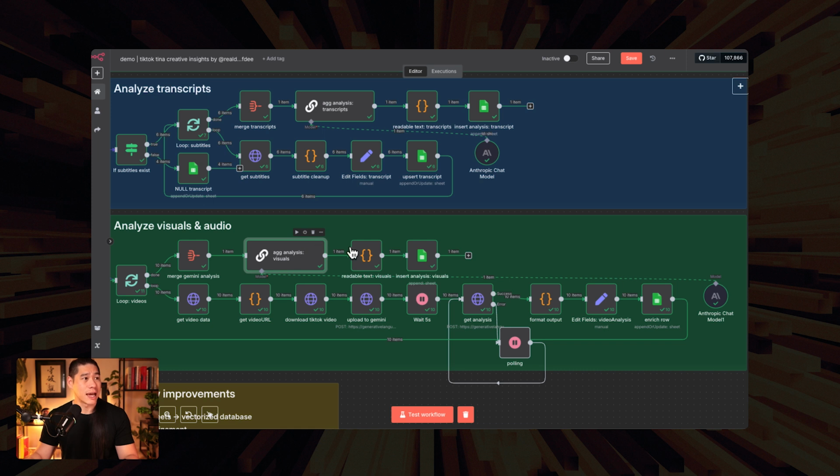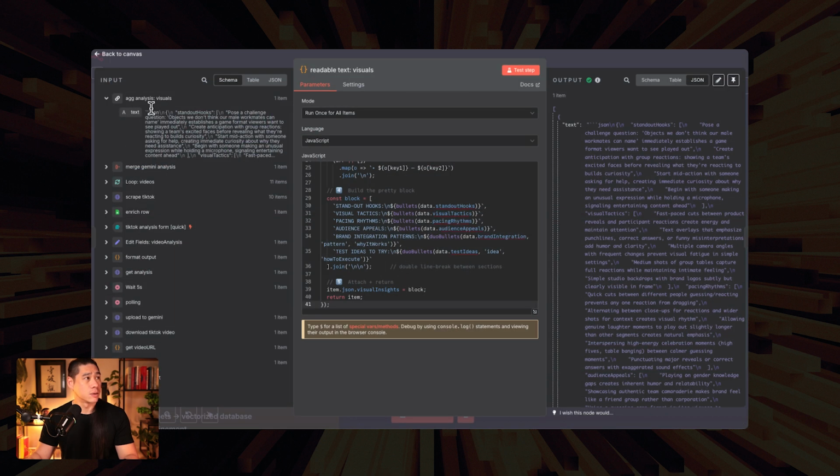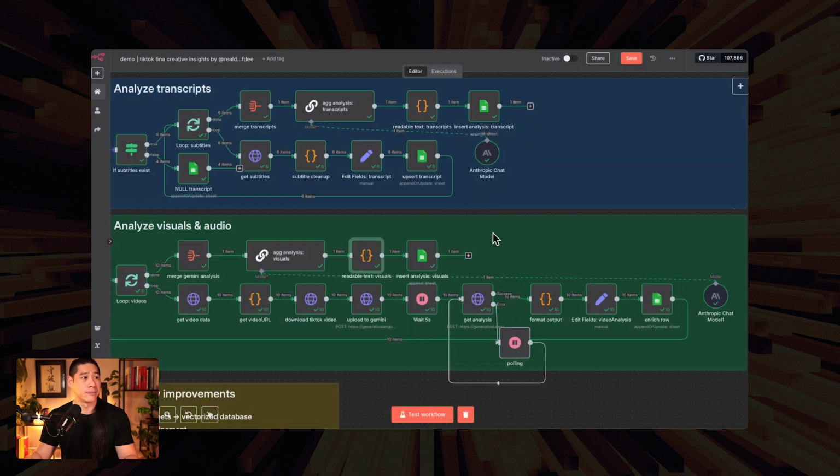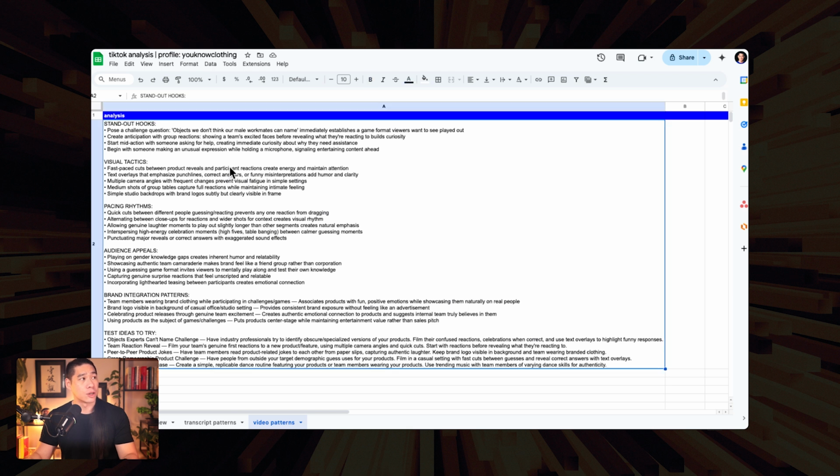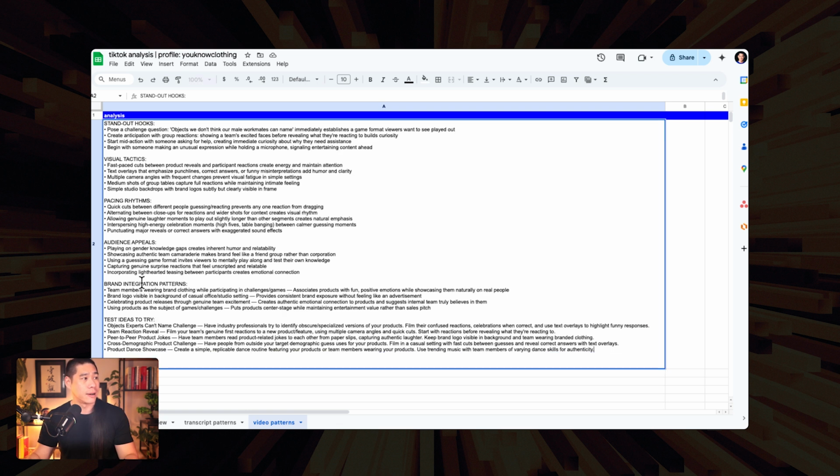From here, what comes out the other side would be a bunch of unreadable stuff. We want to take it, turn it into readable stuff, and insert that into our visuals video patterns here. So what would populate for you, for whatever brand that you choose to do this against, is aggregated analysis around all of the different visuals with the different breakdowns, right? What the hooks were, what the engagement style was, the editing style, etc. And it also gives us brand integration patterns, as well as ideas for us to test and try.